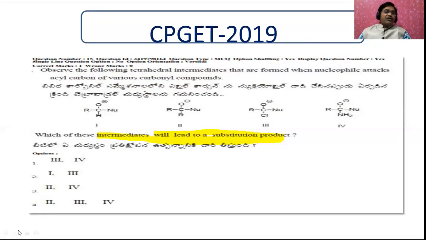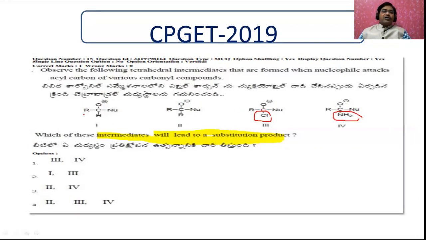See, from this explanation, what you understood. Here the nucleophile is already added, so substitution is not possible. Here also substitution is not possible. Here there is a chlorine, and here there is NH2. These two act as leaving groups. So 3 and 4 are the intermediates that will lead to the substitution product.